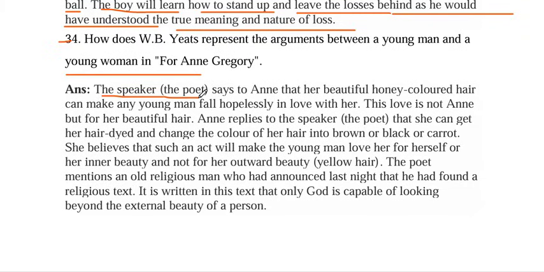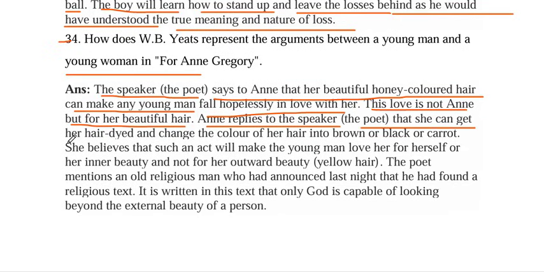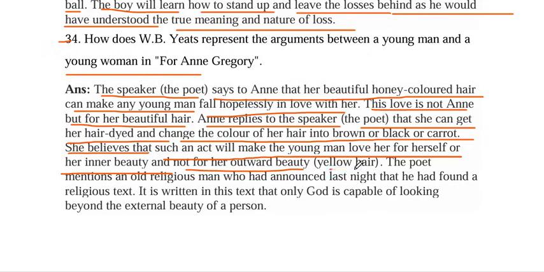The speaker or the poet says to Anne that her beautiful honey-colored hair can make any young man fall hopelessly in love with her. This love is not for Anne but for her beautiful hair. Anne replies to the speaker, the poet, that she can get her hair dyed and change the color of her hair into brown or black or carrot. She believes that such an act will make the young man love her for herself, her inner beauty, and not for her outer beauty, yellow hair.